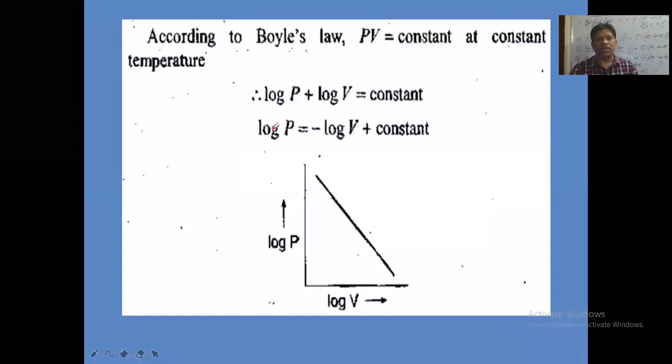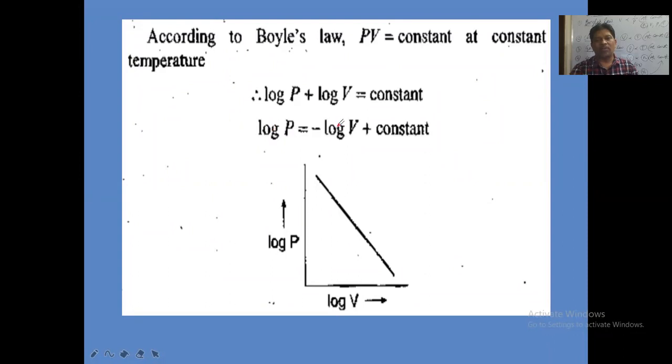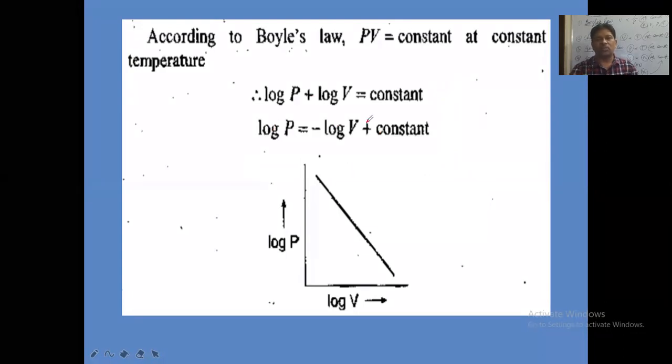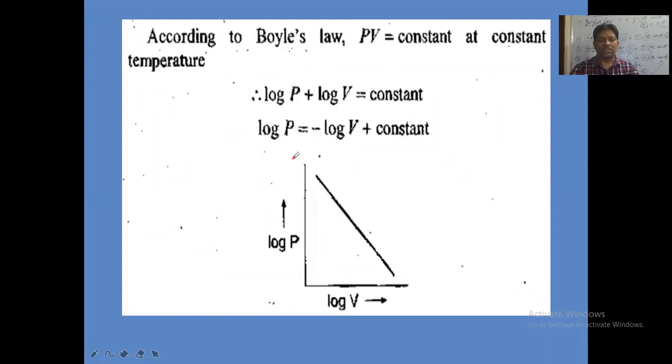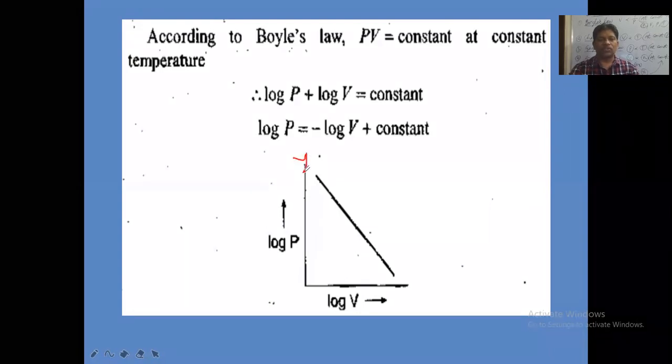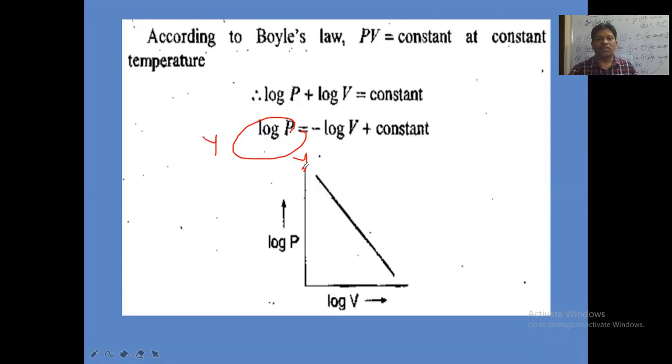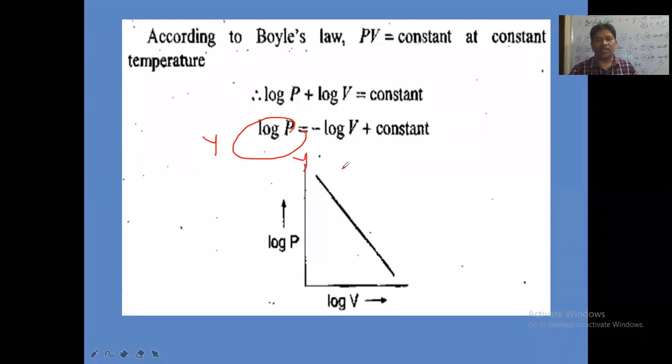Next, log P is equal to minus log V plus constant. This plus log V we have taken to this side, so minus log V. We have taken log P on the Y axis. On the Y axis, the Y coordinate is log P. And here we know the equation of a straight line.